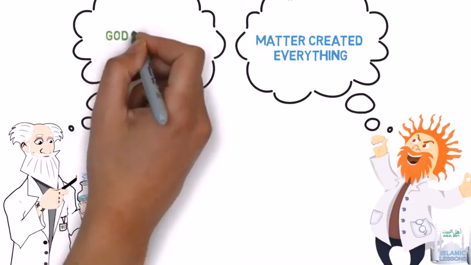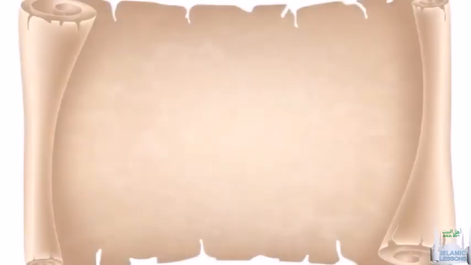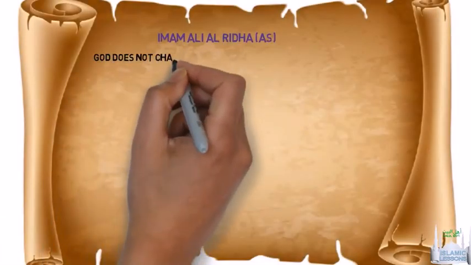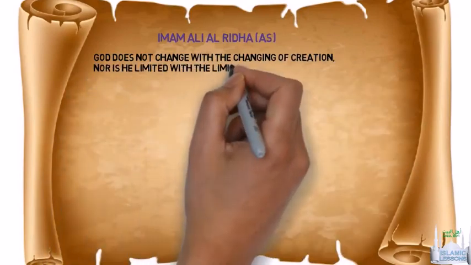Time, space, and matter are within the universe. God is beyond the universe. He is not bound by time, space, or matter. The fact that God is a necessary being means that he is not in need of anything and is infinite. Imam Ali al-Rida alayhi salam said, God does not change with the changing of creation, nor is he limited with the limitation of the limited.